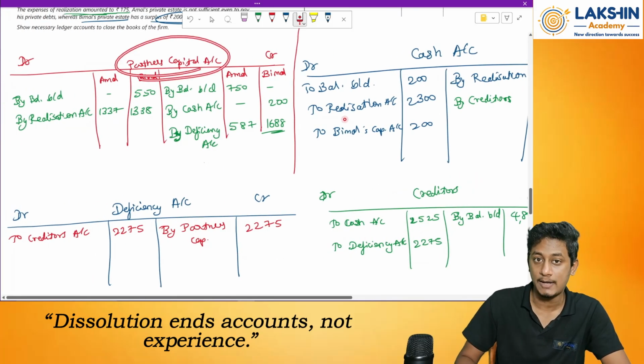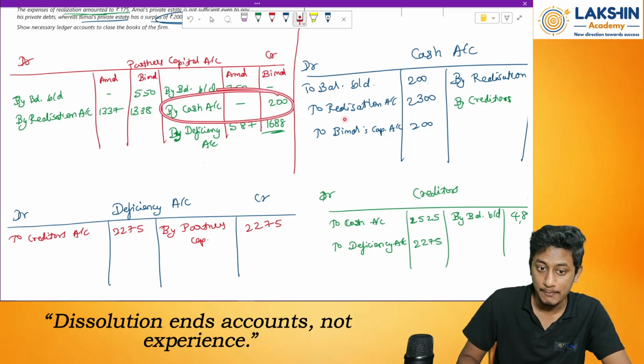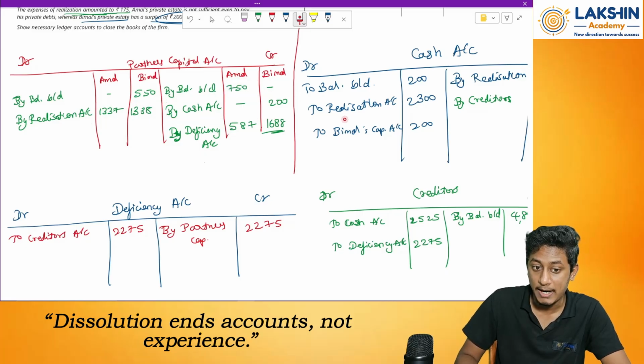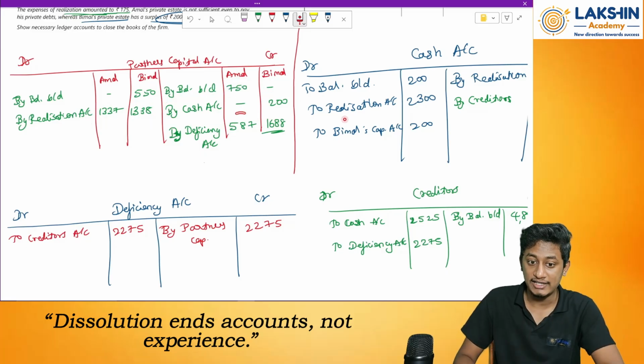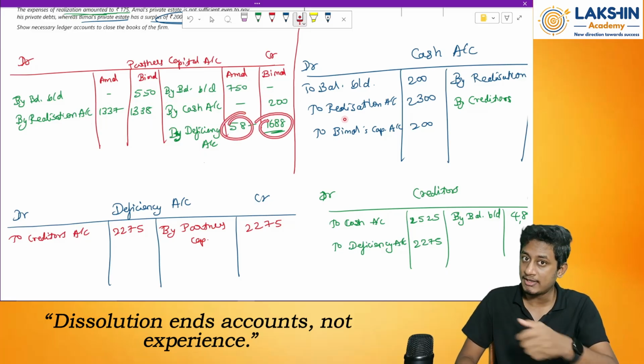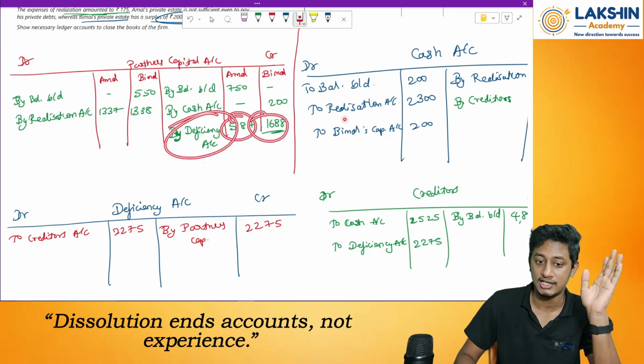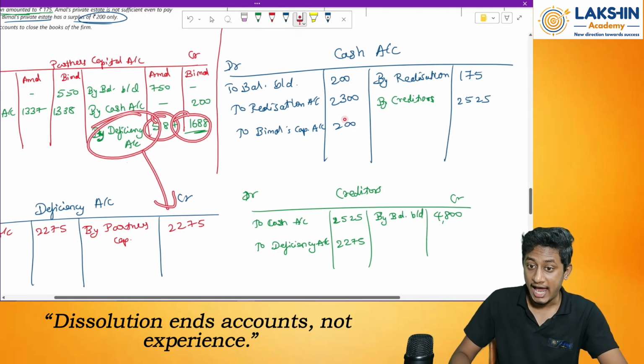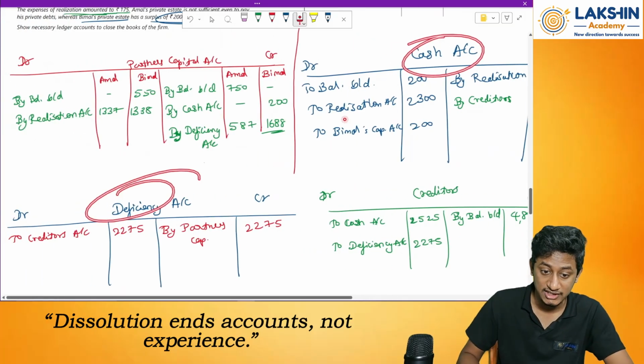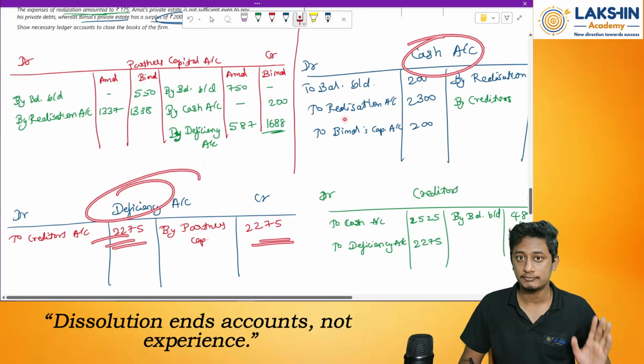Then go to the partners capital account. See how much is available as the opening balances. Then look at how much can be realized, and at the end see how much the partner can bring in. After that, find out the deficiency. If extra remains, you pay it off, no issues. But if the deficiency remains, transfer it again to the deficiency account. And now this time the cash account will not tally, but my deficiency account will tally. Clear? This is how we need to prepare.